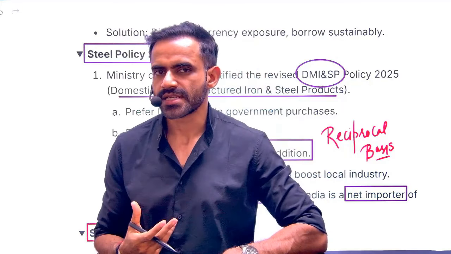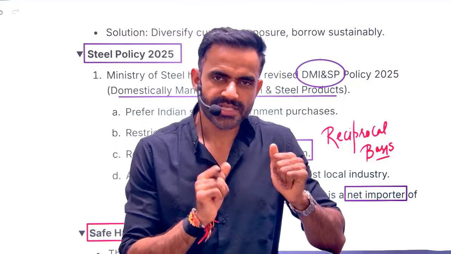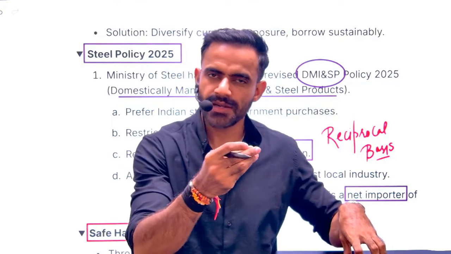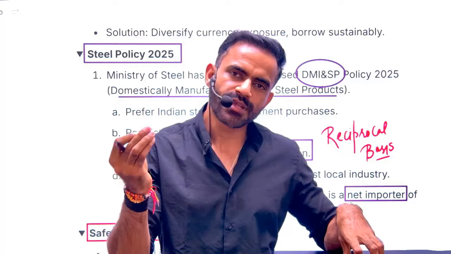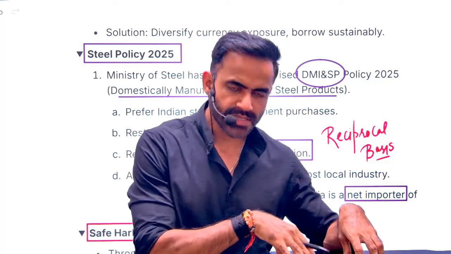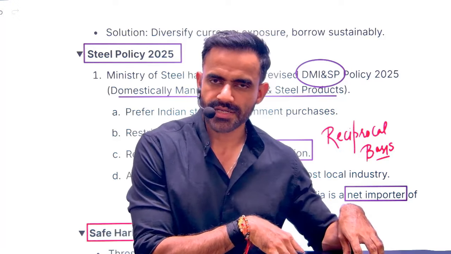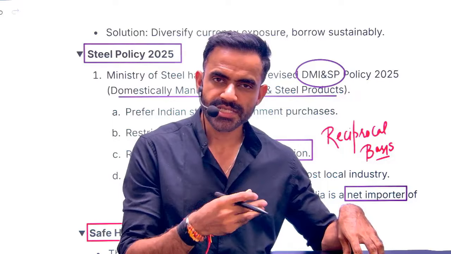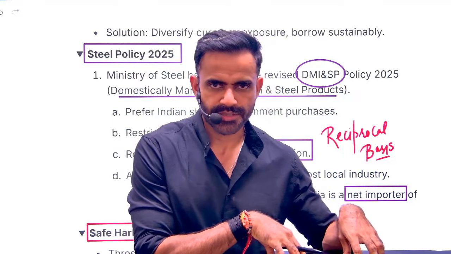What is the meaning of this reciprocal basis? It basically means if they are allowing our suppliers in their procurement, we will allow their suppliers in our procurement. Let me simplify. Let's say there is a construction project, we need steel for that, and Chinese companies are trying to bid for that project.